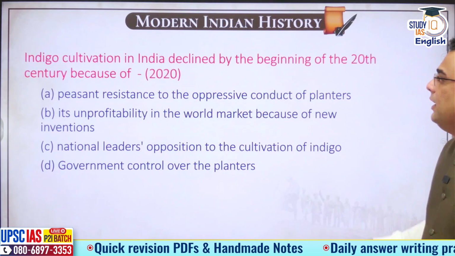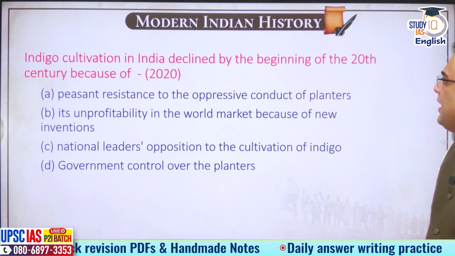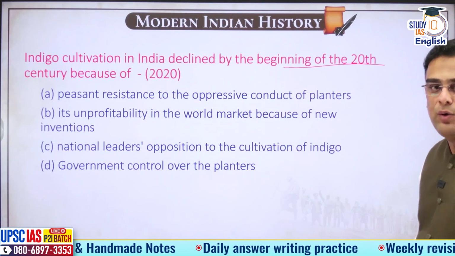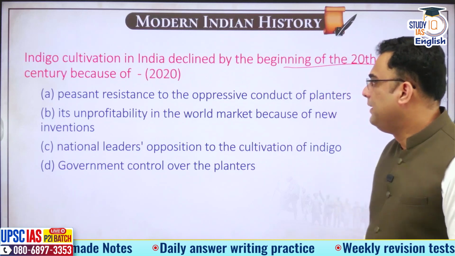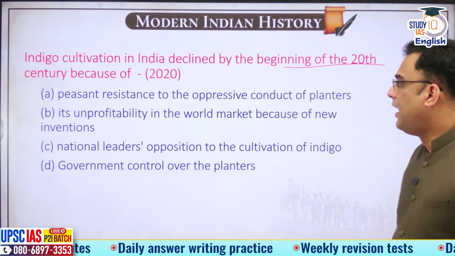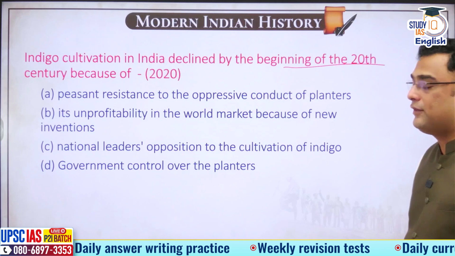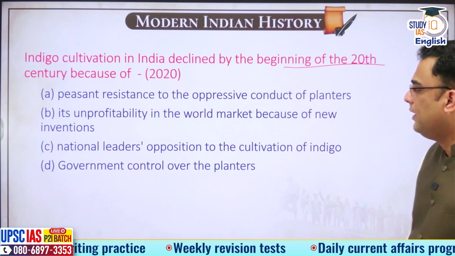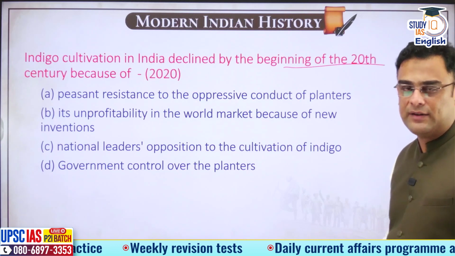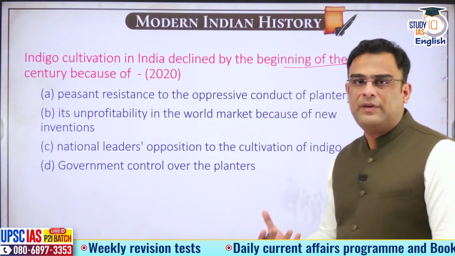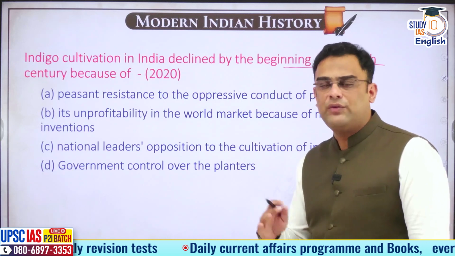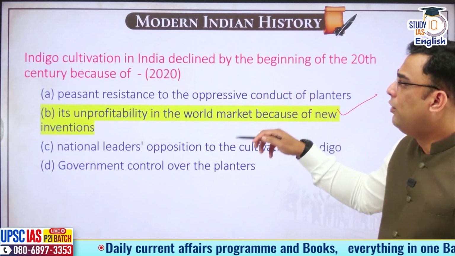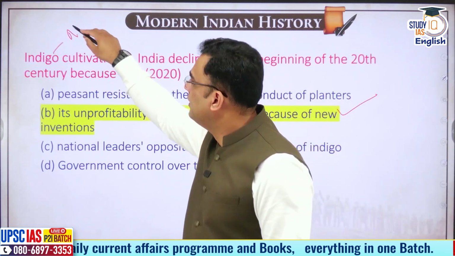Next question. Indigo cultivation in India declined by the beginning of the 20th century because of? Why did indigo cultivation decline? Peasant resistance. Second, unprofitability in the world market because of new inventions. National leaders' opposition to the cultivation of this crop, and government control over the planters. This is straight away from Bipin Chandra, India's Struggle for Independence. Other sources also have it. The answer of this is unprofitability. Indigo was a natural dye.